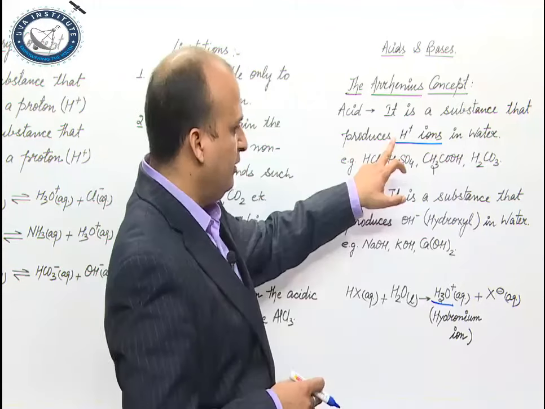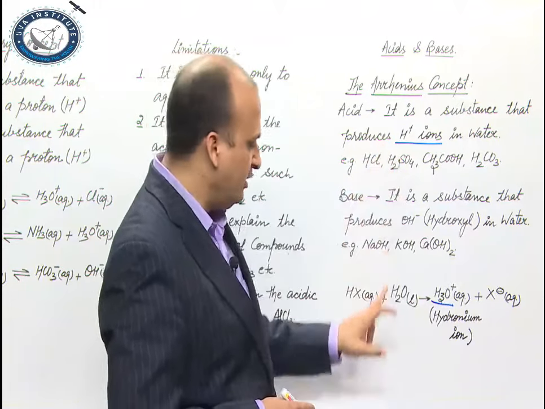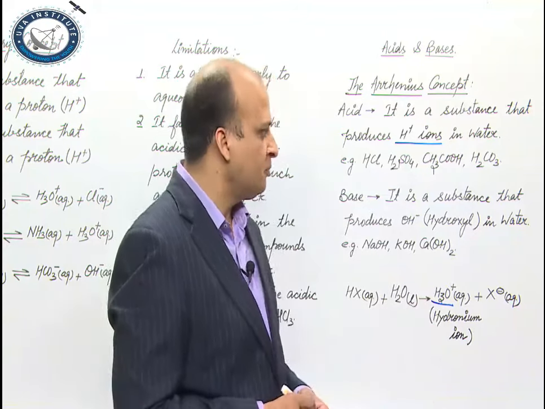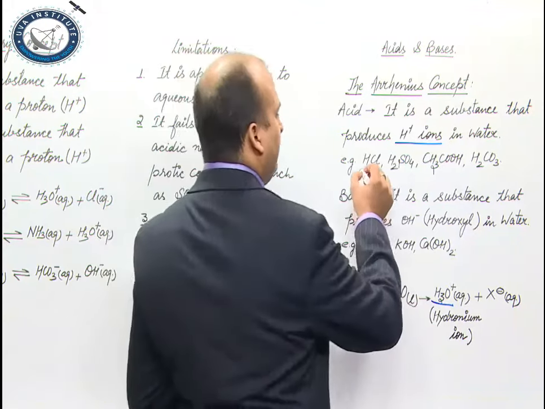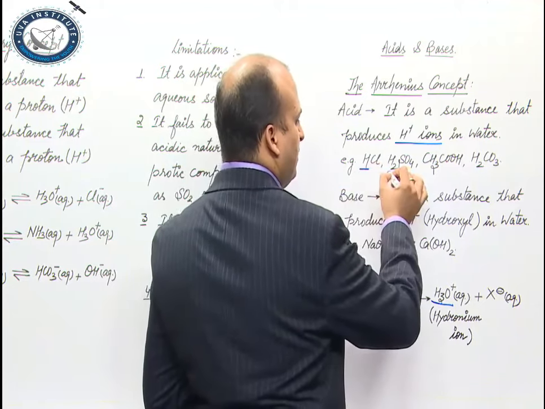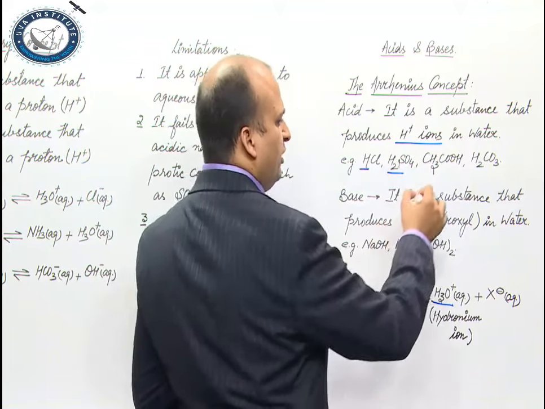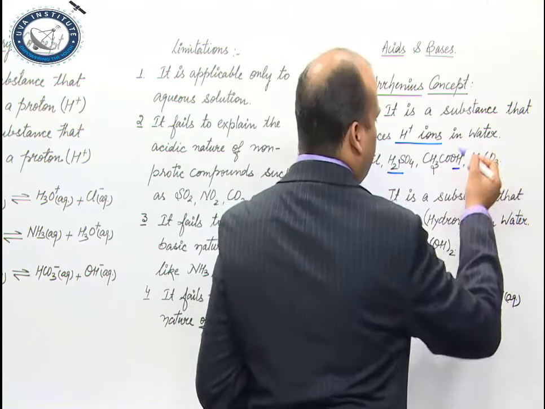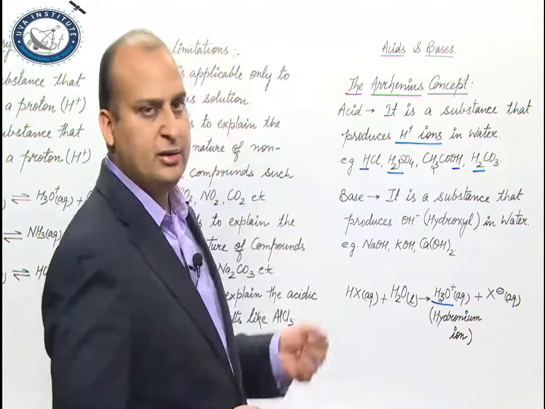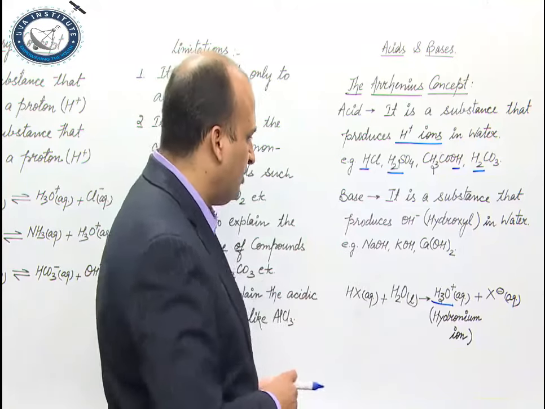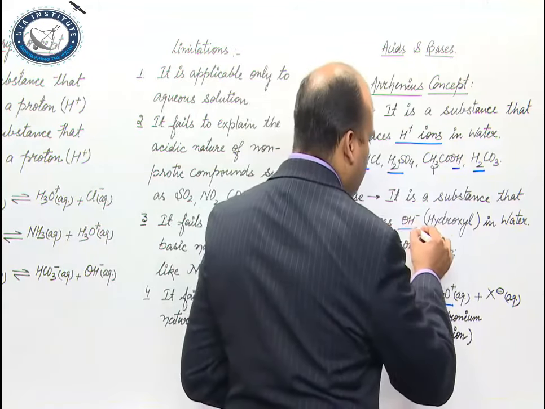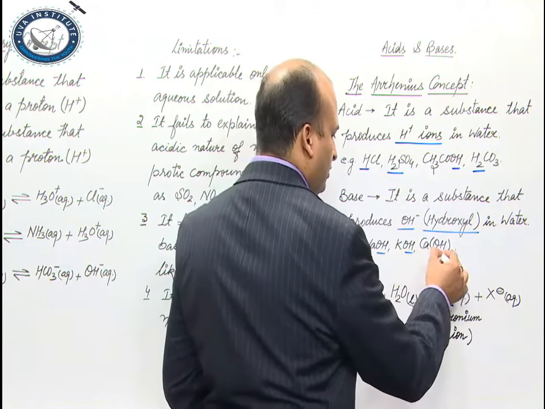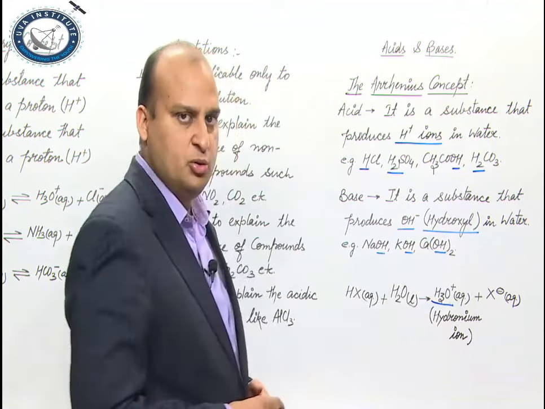Okay? So, in the definition you write like this, in the equation you write like this, as simple as that. Okay? Similarly, now examples have given HCl, it releases H plus, H2SO4 releases H plus, acetic acid releases H plus, H2CO3 releases H plus, right. So, these are acids. Bases are those which produce OH minus ion or hydroxyl ion in water, for example, NaOH, KOH or Ca(OH)2.